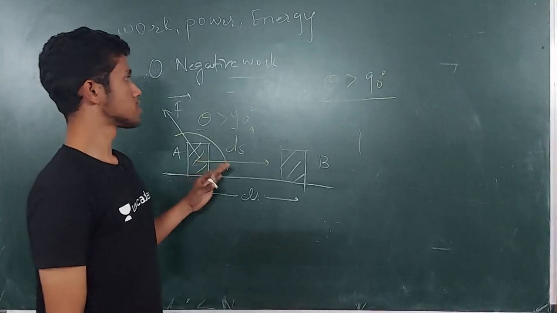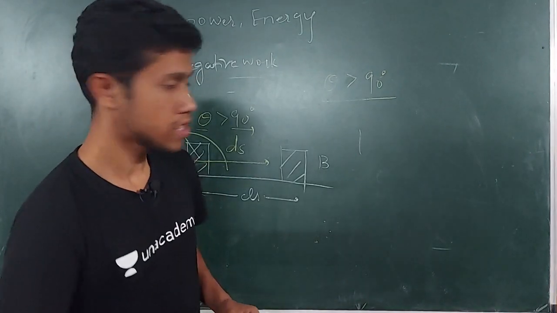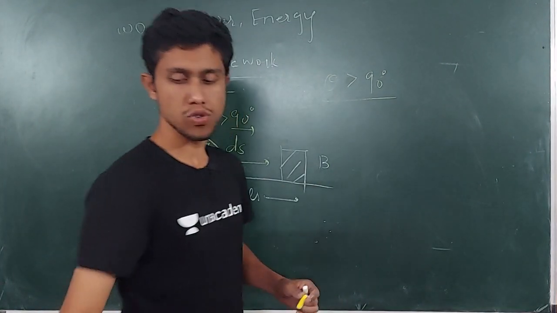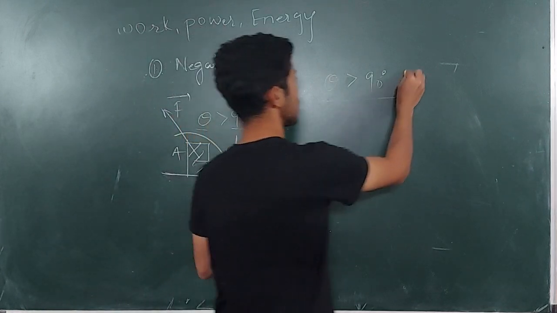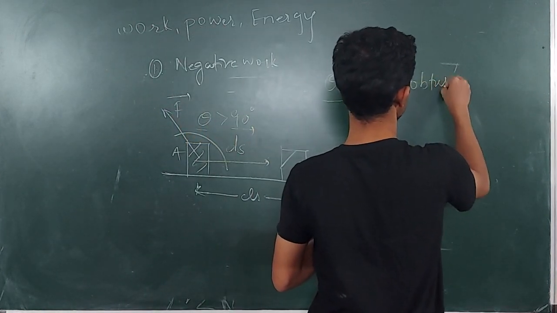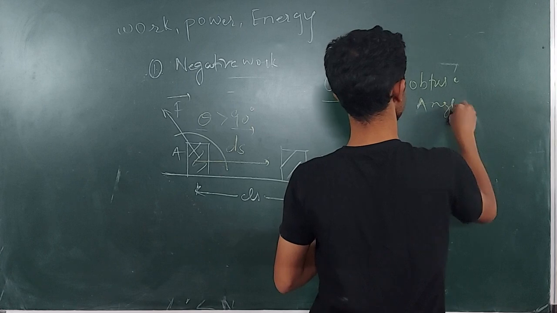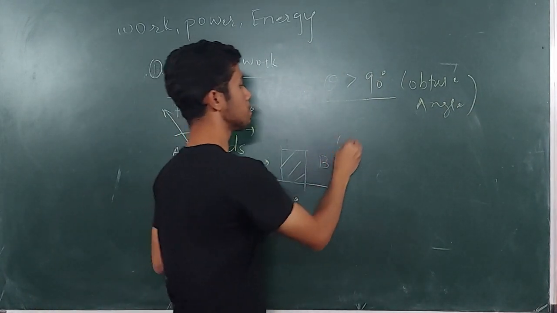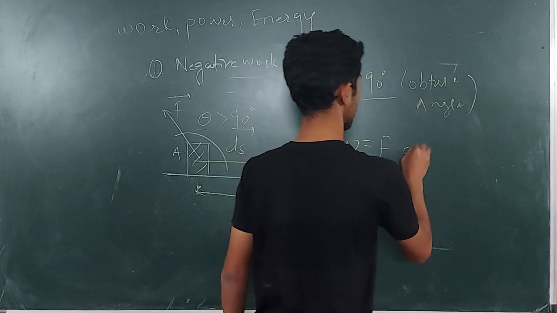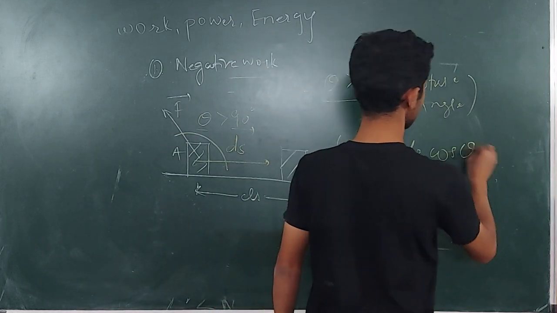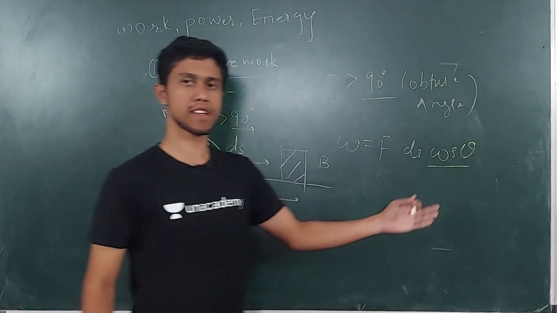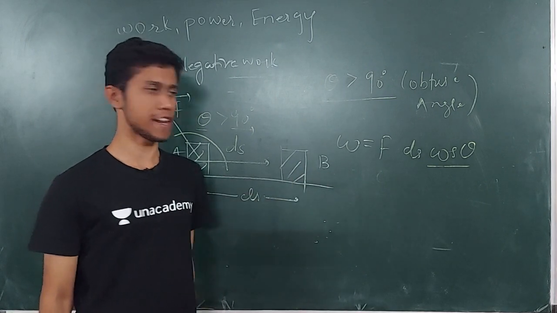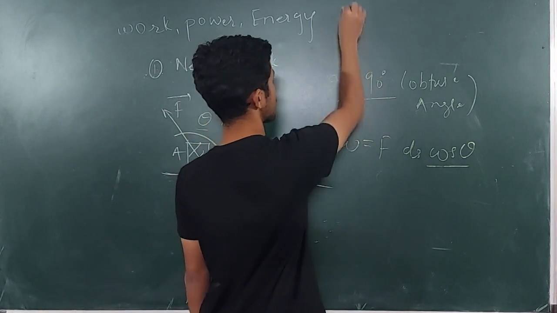Okay. So for such things, what will be the formula? So it is greater than 90. I can say it is an obtuse angle. Okay. So when I write W is equals to F ds cos theta, where theta is greater than 90 degree, and I know from a cos function that